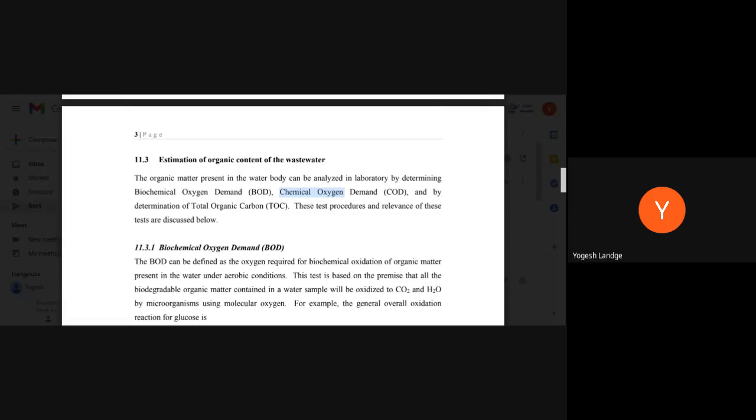Now in the chemical oxygen demand, what do we do? We put in certain chemicals which can consume the oxygen.